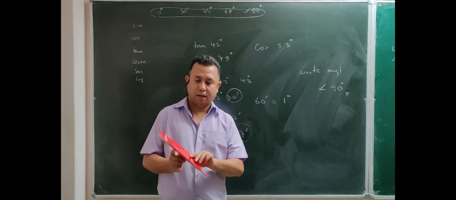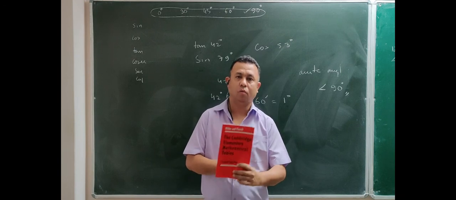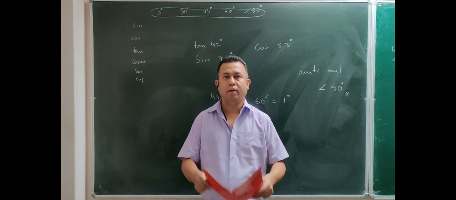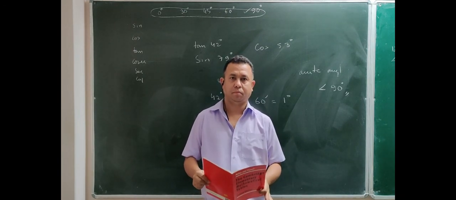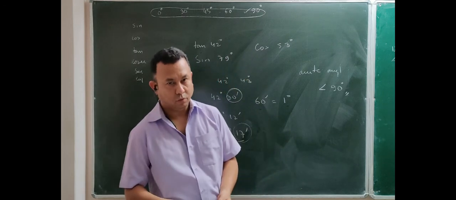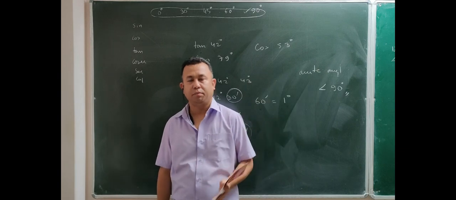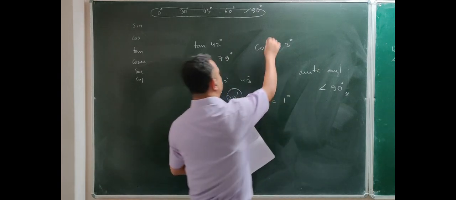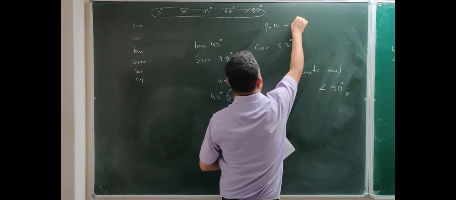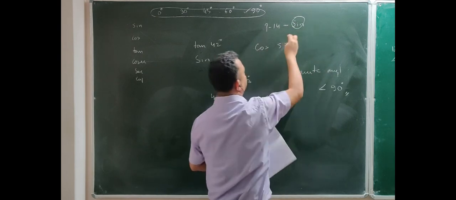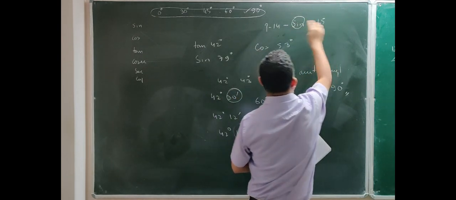Alright then, as we are talking about this table, now let me tell you what is in the table. As you watch the video, you will take out this table to page number 14. In page number 14, we will start with sine. In fact, sine is in page number 14 and 15.